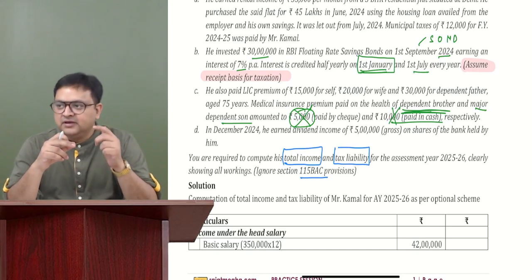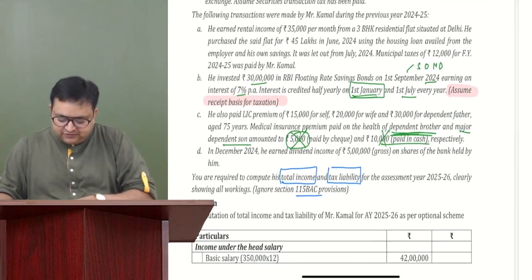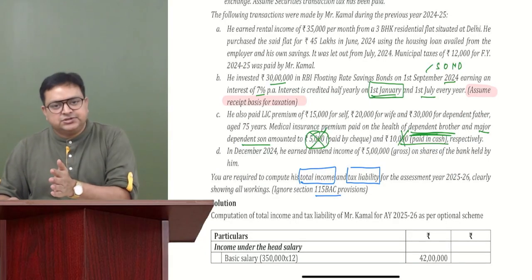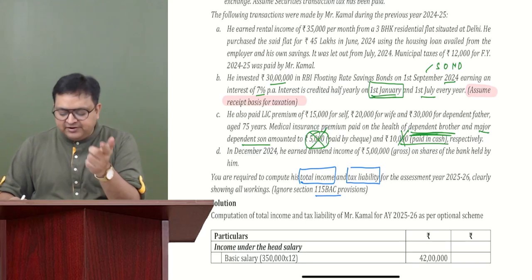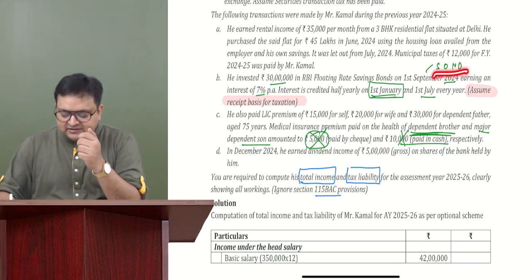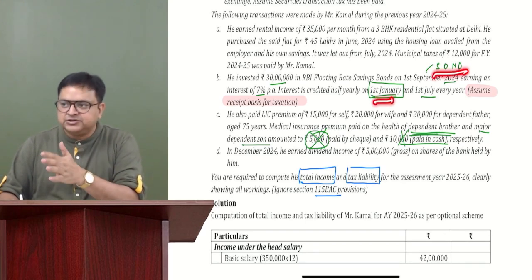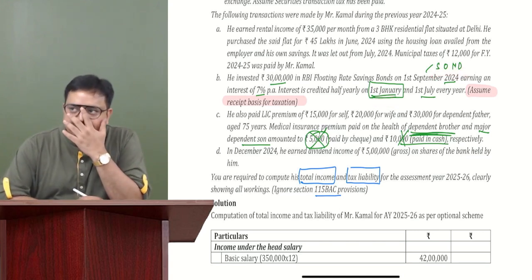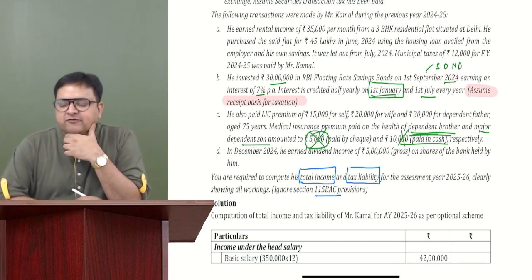Why? On receipt basis. Santosh is asking me, sir, if this would have been due basis, then it's simple. We would have taken till March. So we will include January, February, March also in that case. 4 months this and 3 months, January, February, March. Santosh, I would have taken interest for 7 months if this would have been on due basis. Santosh, okay?